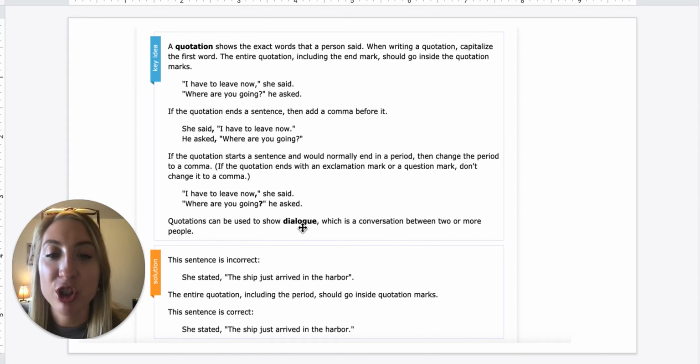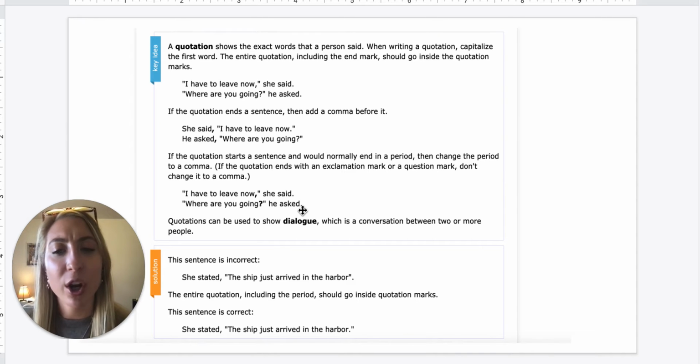Questions can be used to show dialogue, which is a conversation between two or more people. So if you just said, "Where are you going," comma, he asked, it doesn't really help. We want to see that it's a question, and that question mark is going to help show us when we're reading that he's reading it like, where are you going?